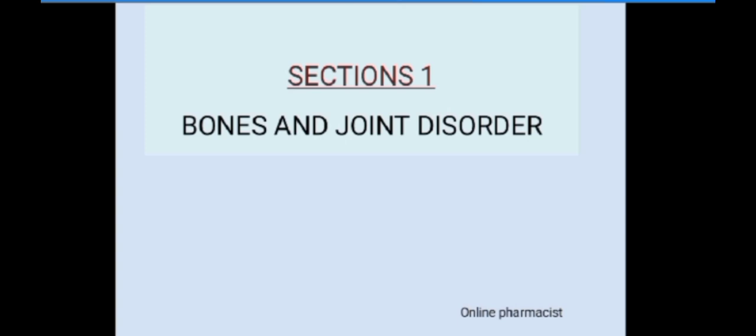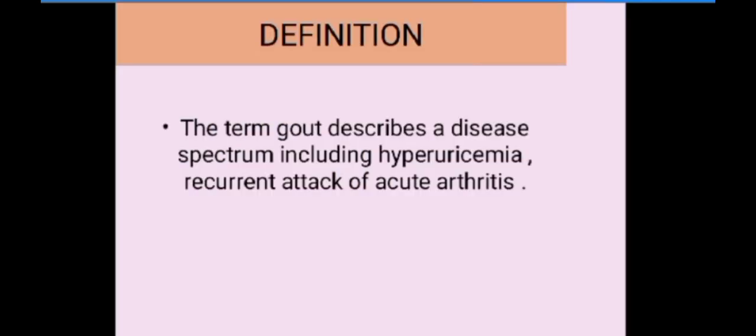We are meeting after so long, and I'm going to demonstrate the most requested topic related to bones and joint disorders. As you know, a lot of people are suffering from bones and joint disorders nowadays due to the lack of nutrition and other factors we will discuss later. Today's topic is related to bones and joints, and the chapter name is Gout and Hyperuricemia. This chapter is taken from Pharmacotherapy Handbook, 7th edition, by DiPiro.